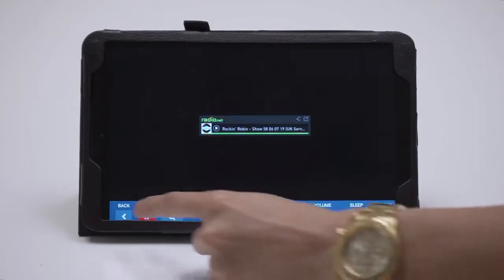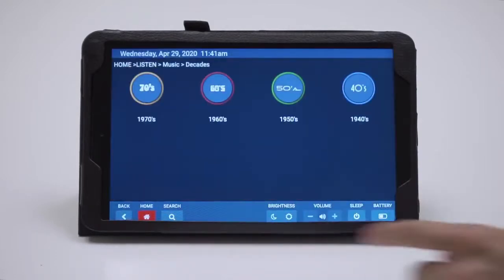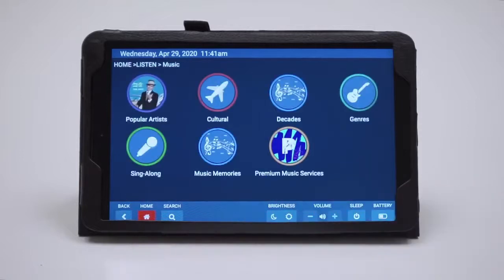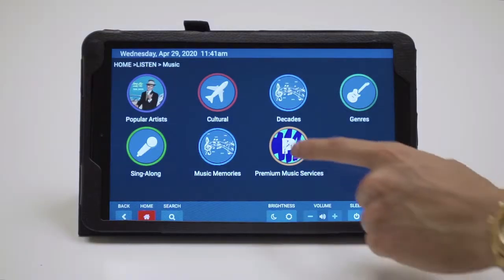Now we return back to the music by decades. Now we go back to the music. We also have things such as music memories, cultural music, and premium music streaming stations that you might have already paid for.